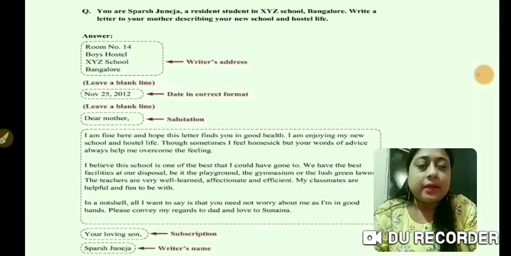So in the first paragraph, as it is written, let me read it for you. I am fine here and hope this letter finds you too in good health. I am enjoying my new school and hostel life. Though sometimes I feel homesick, your words of advice always help me to overcome the feeling. Now the next paragraph. I believe this school is one of the best that I could have gone to.